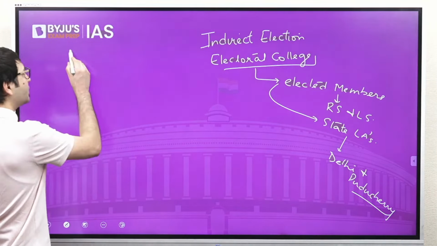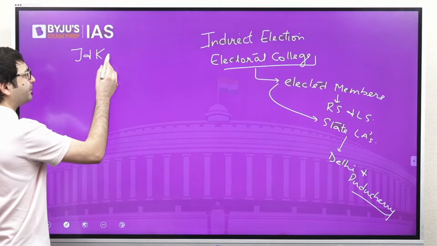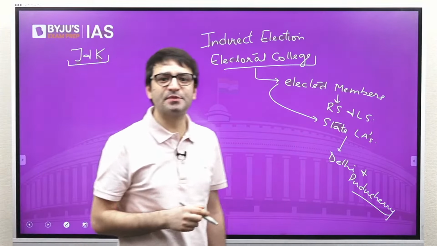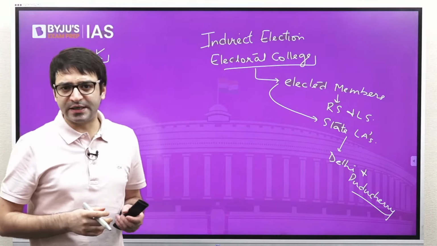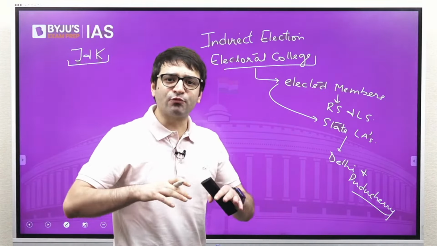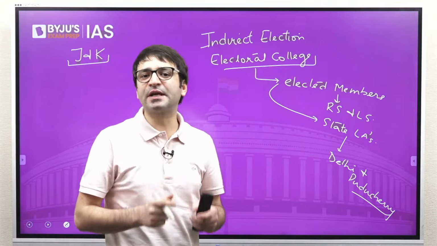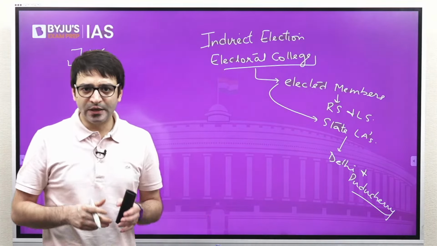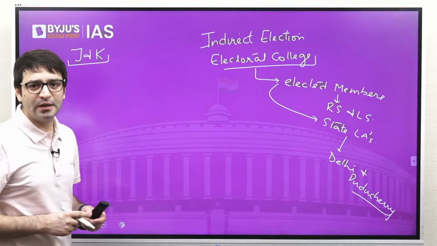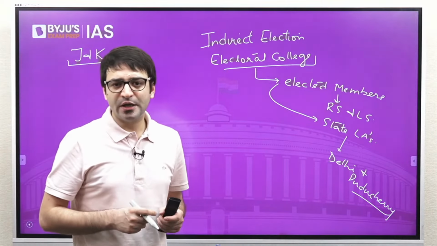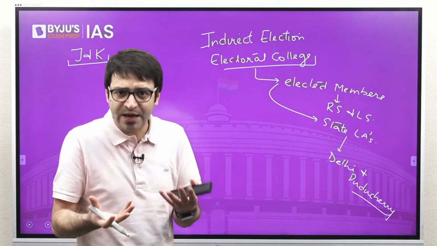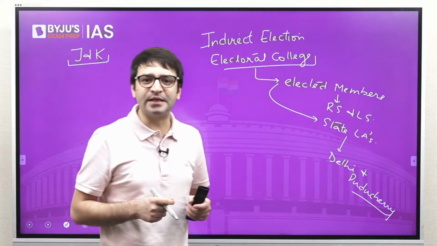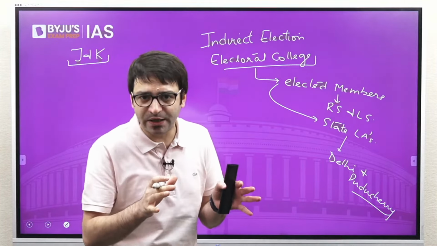But what about Jammu and Kashmir? That is why it becomes important for this year's prelims examination. The year was 2019. Jammu and Kashmir was reorganized and bifurcated into union territories. Union territory of Jammu and Kashmir, Union territory of Ladakh. Jammu and Kashmir is going to have a legislative assembly. Right now they don't have. But Ladakh is a union territory without any legislative assembly.